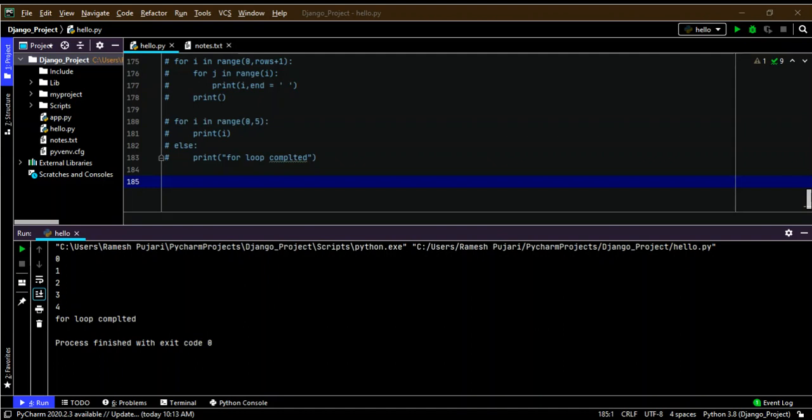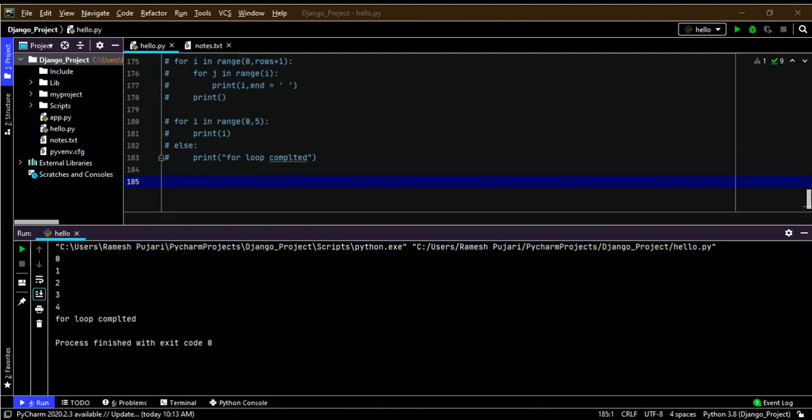If we know the number of iterations beforehand, then the for loop is the efficient choice. If you are not aware of how many iterations are going to happen, that is when we use the while loop.